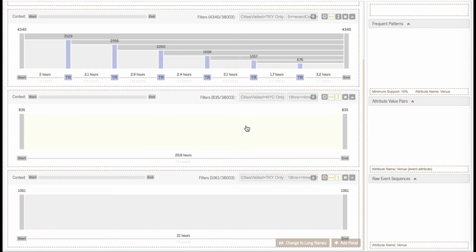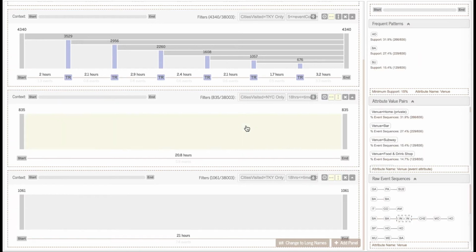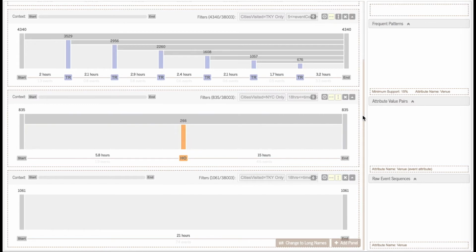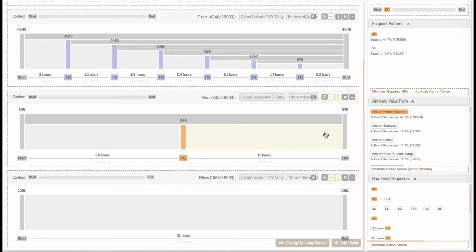As she selects the sequences in the New York City panel as the focus, she notices that 31.9% of the people checked in at their home from the attribute value pair view. She uses this event attribute to split the focus. By selecting the segments after the home milestone event as the focus, she finds that 44.7% of the people checked in at their home again.